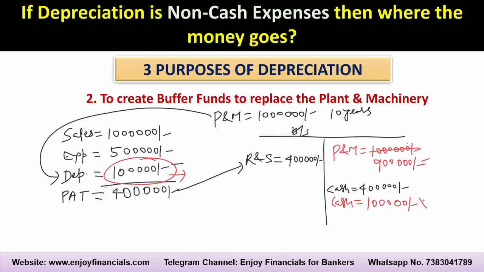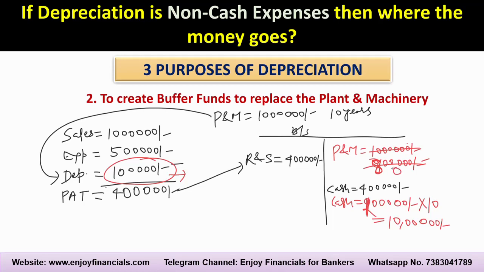Next year, suppose the company depreciates again, the cash will increase from 1 lakh to 2 lakhs, and the value of the plant and machinery will be reduced from 9 lakhs to 8 lakhs. Likewise every year it will keep on adding, and at the end of 10 years the company will have 10 lakh rupees in the form of cash, and the net value of the plant and machinery will be 0.